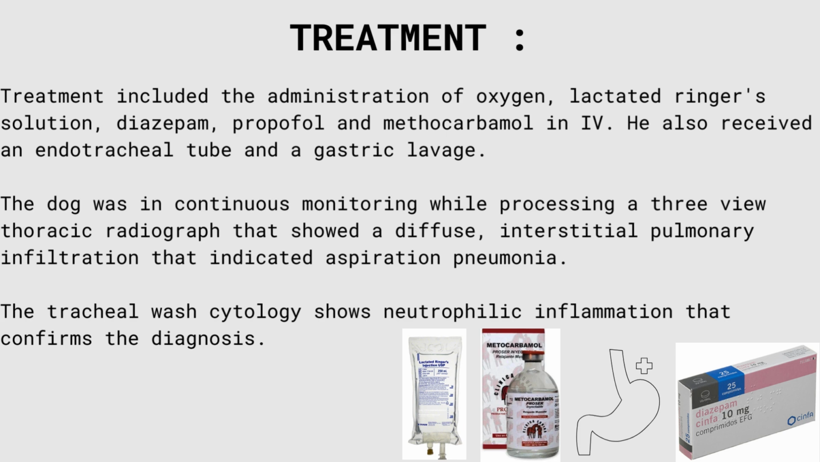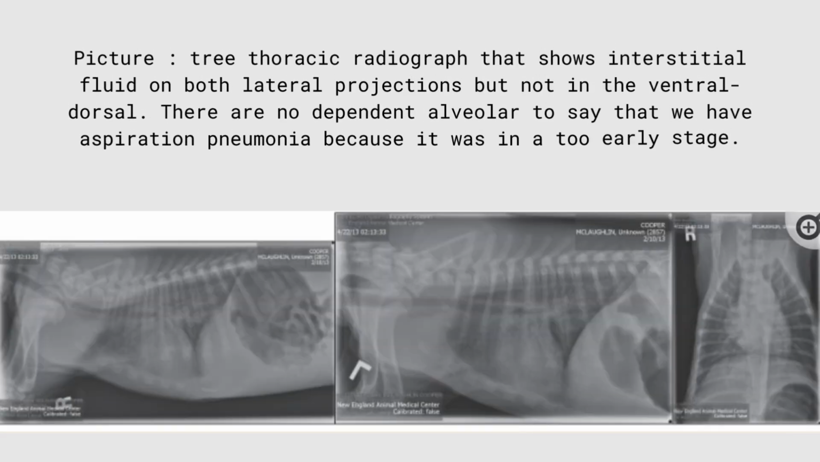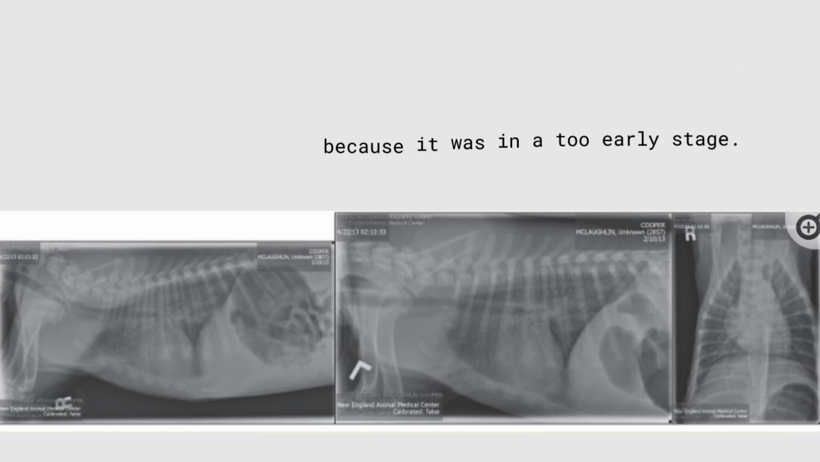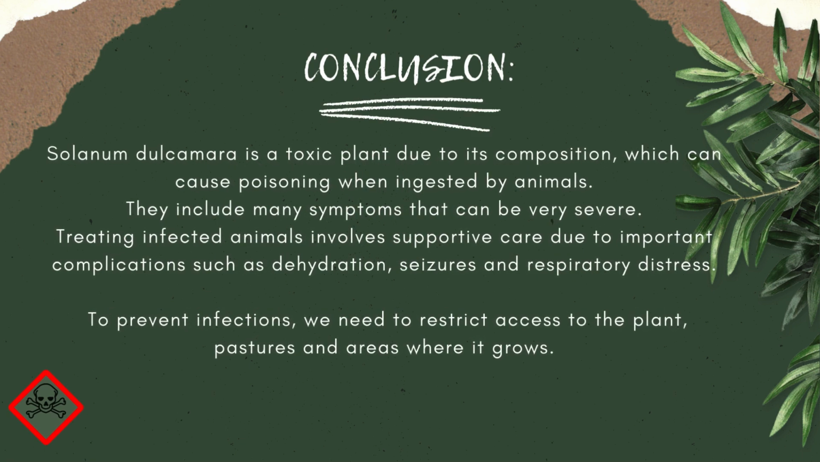The dog was under continuous monitoring while we performed a three-view thoracic radiograph that showed a diffuse interstitial pulmonary infiltration that indicated aspiration pneumonia. The tracheal wash cytology shows neutrophilic inflammation that confirms the diagnosis. In this slide, we can see the three thoracic radiographs that show interstitial fluid on both lateral projections but not on the ventrodorsal. There is no dependent alveolar pattern, as it was at too early a stage.